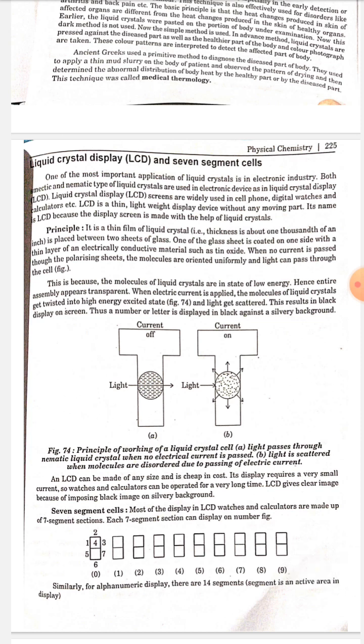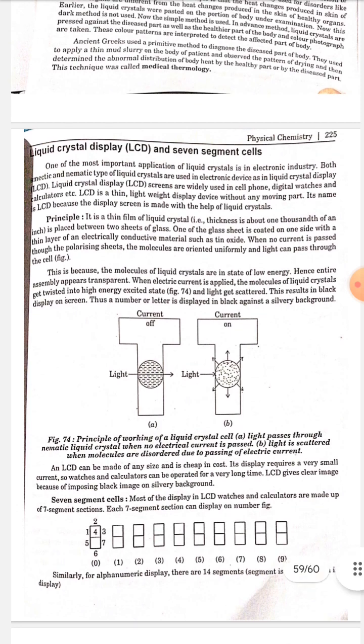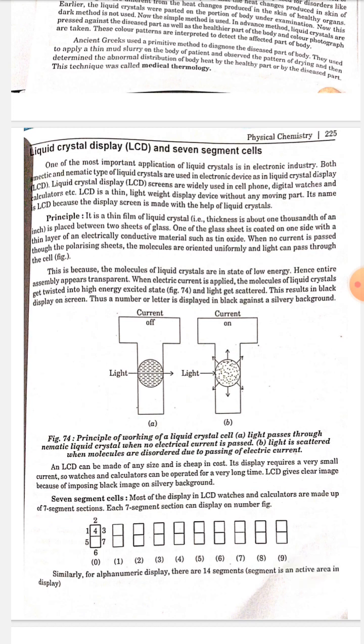This is because the molecules of liquid crystal are in a state of low energy, hence the entire assembly appears transparent. When electric current is applied, the molecules of liquid crystal get twisted into a higher energy excited state and light gets scattered. This results in a black display on the screen. Thus, a number or letter is displayed in black against a silvery background.